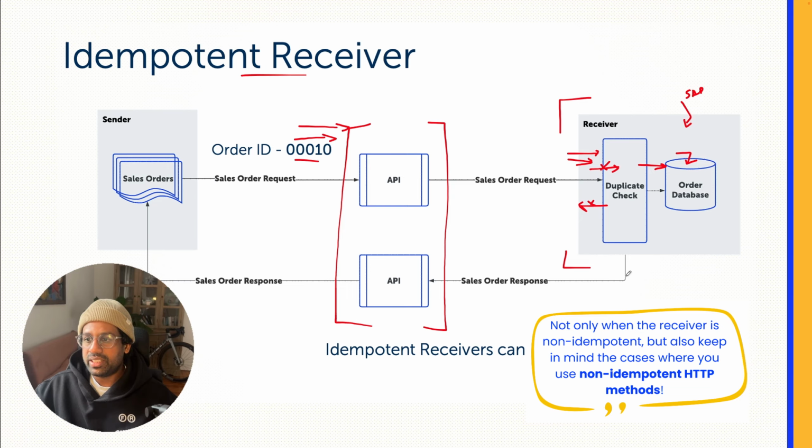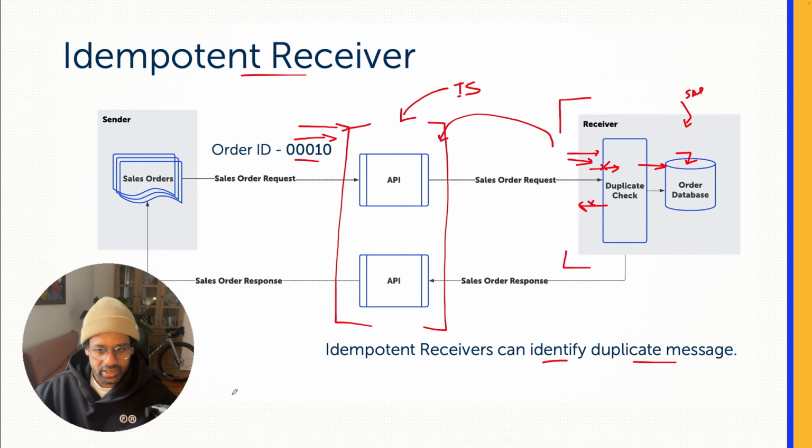Because the receiver system cannot identify duplicates, we have to bring the logic of identifying duplicates to the middleware. This is where the Idempotent Process Call in SAP Integration Suite comes into the picture. Imagine your middleware is now SAP Integration Suite and you want to identify these duplicate requests for the same order coming in and ignore those duplicates.